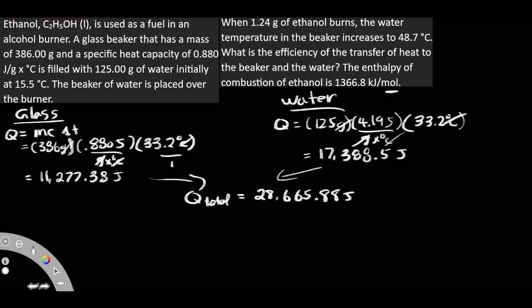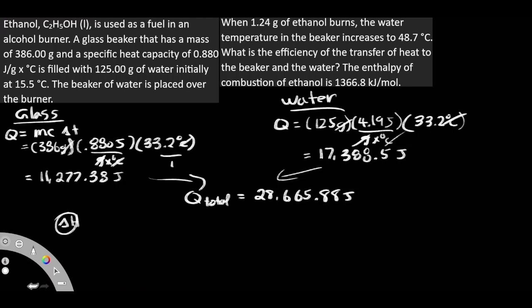Now, when we look at this per mole, this means this is our delta HR. Our delta HR is always going to be represented in the amount per mole. Now we need to find our delta H, because our delta H here is going to be telling us how much energy was able to be released, and that released energy went into our Q total, the amount of heat absorbed.